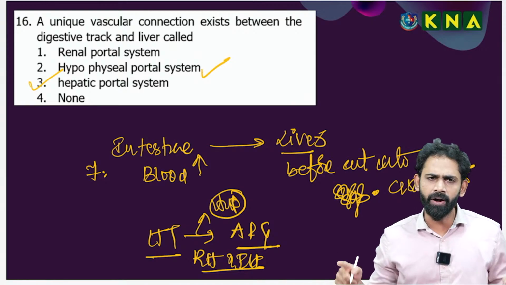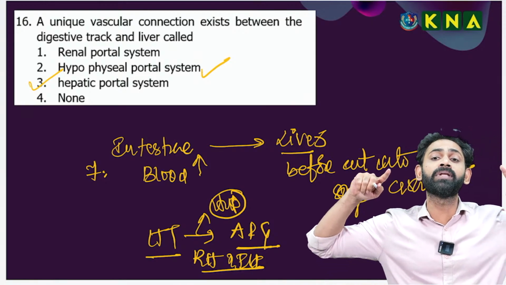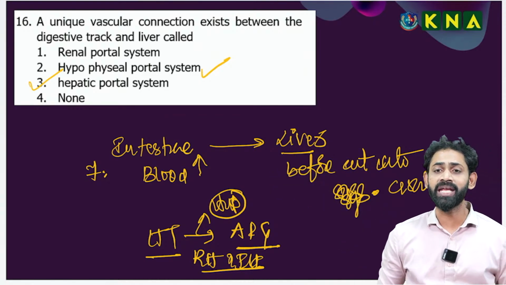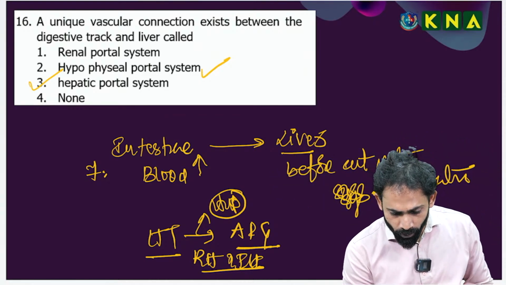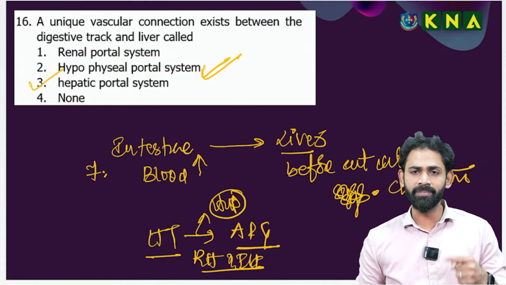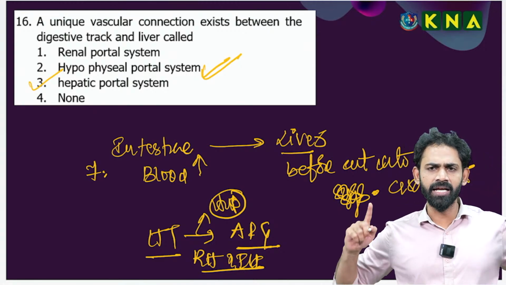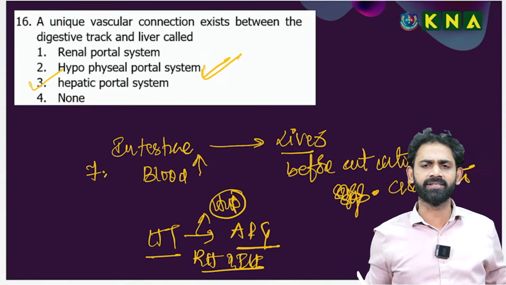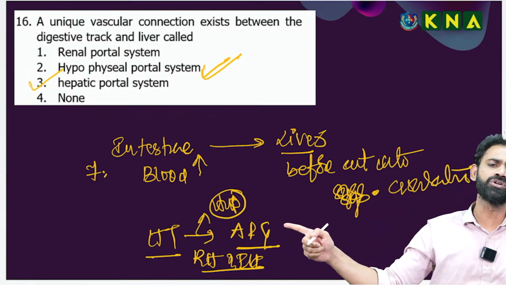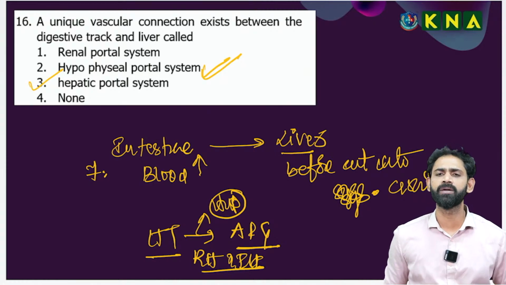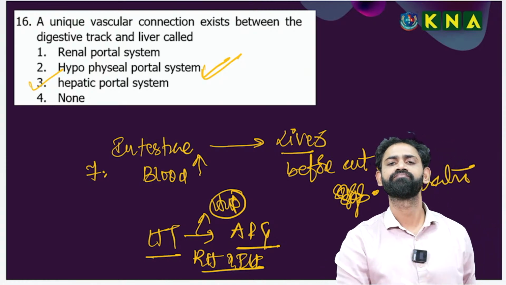The releasing and inhibitory hormones produced by the hypothalamic neurons reach the anterior pituitary gland through the hypophyseal portal vein, or hypophyseal portal circulatory system.